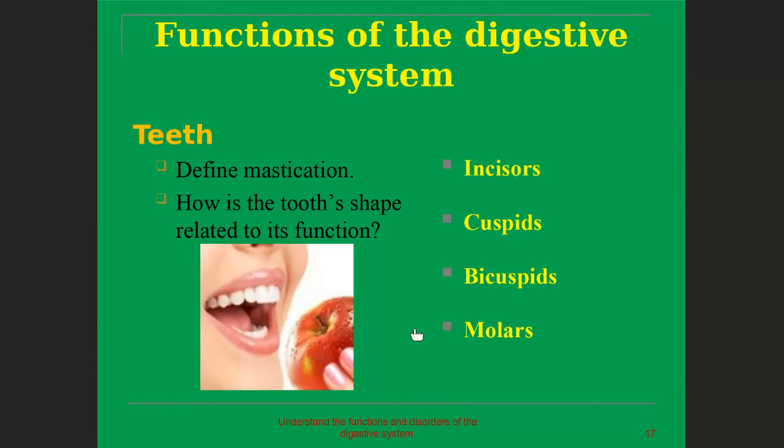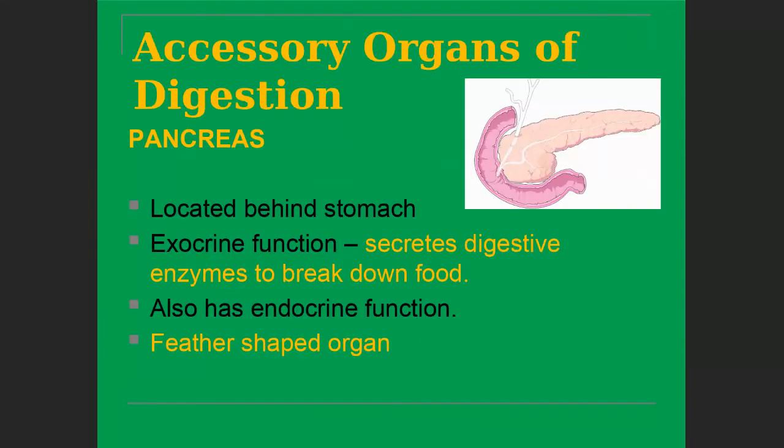Another function of the digestive system involves the teeth. The teeth are used for mastication, and the tooth shape is related to its function. As I told you, there are incisors, canines, premolars and molars, also known as cuspids and bicuspids. Their functions are different, as I told you yesterday.